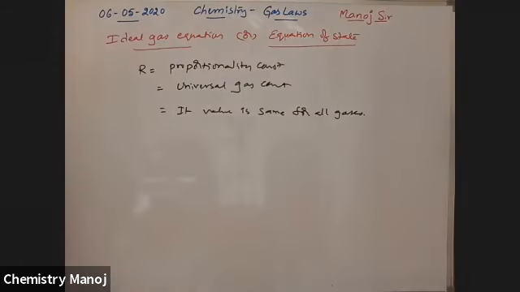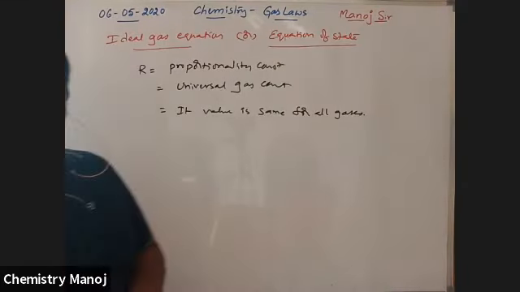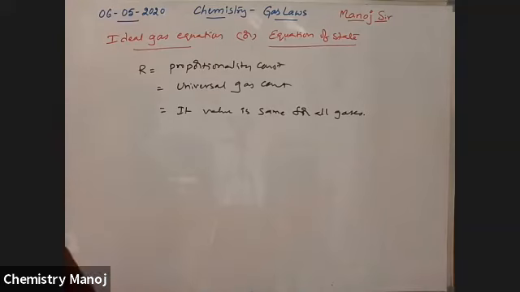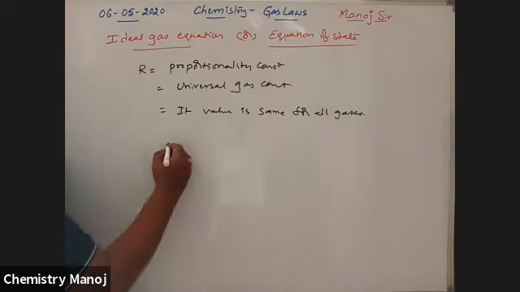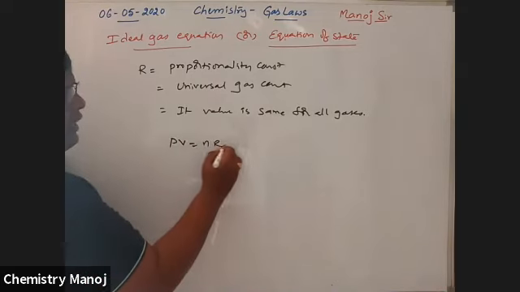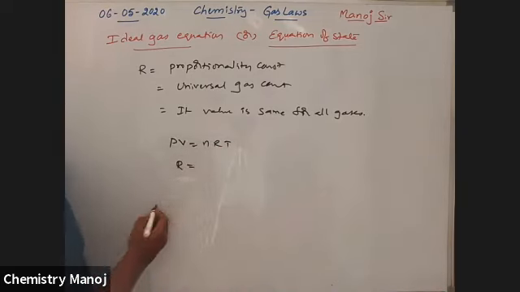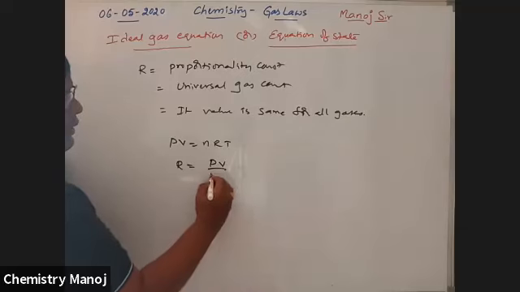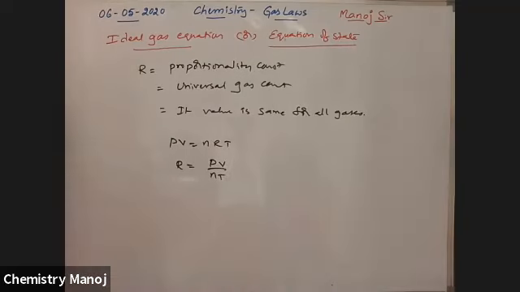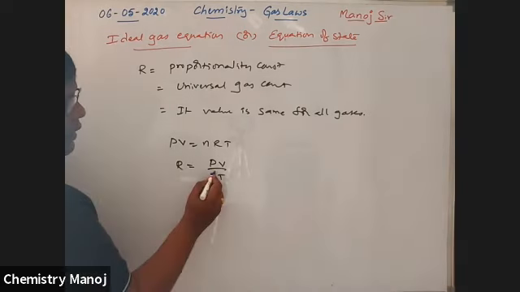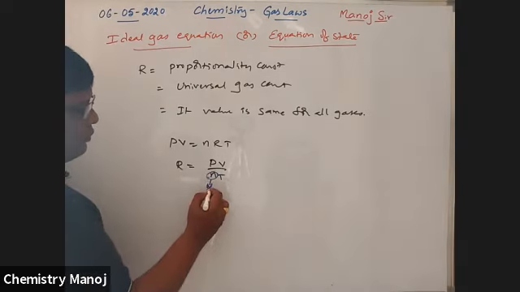R is a constant for all gases, whichever gas you take, its value is always constant. Now from our equation PV is equal to nRT, I want to derive the R value. So R is equal to PV by nT. Let us take n is equal to 1 mole.